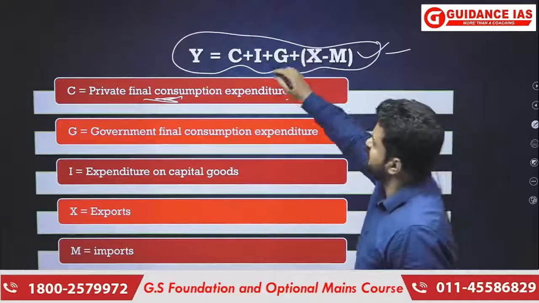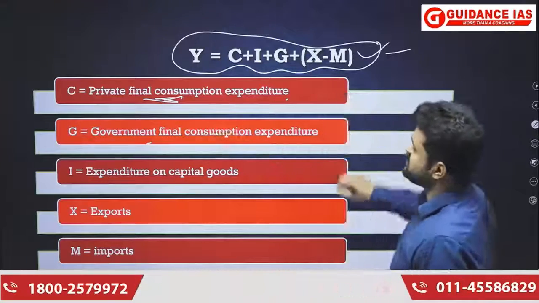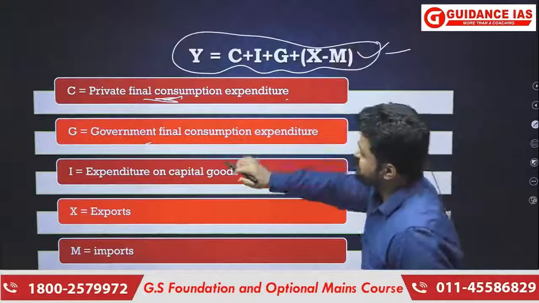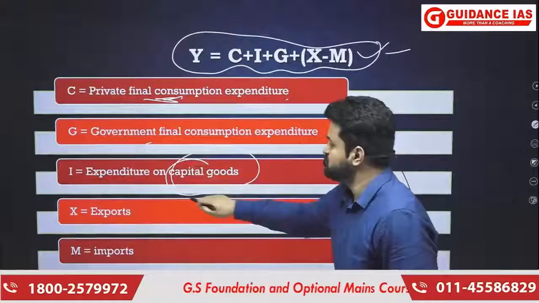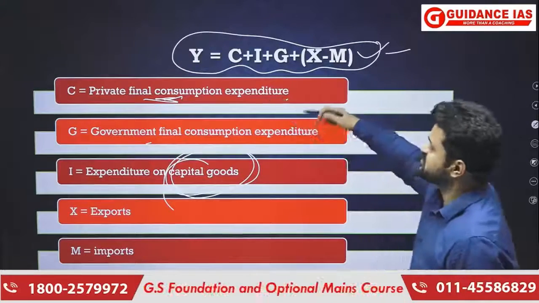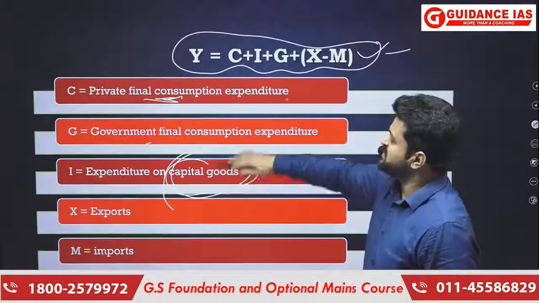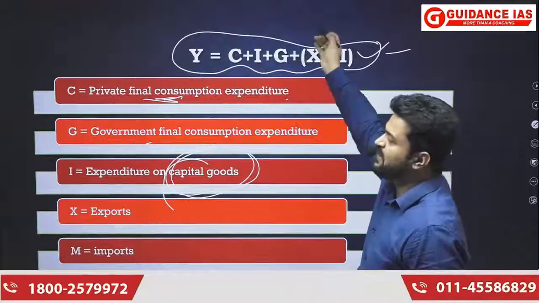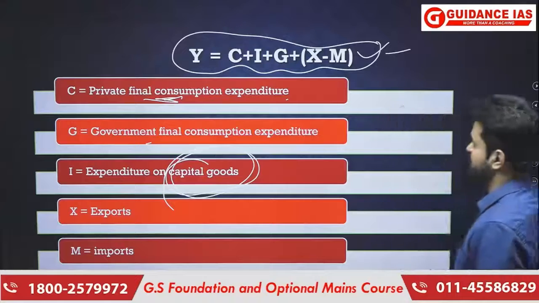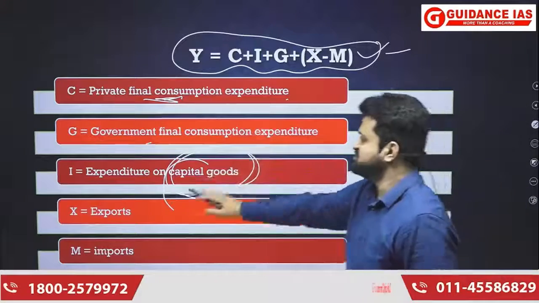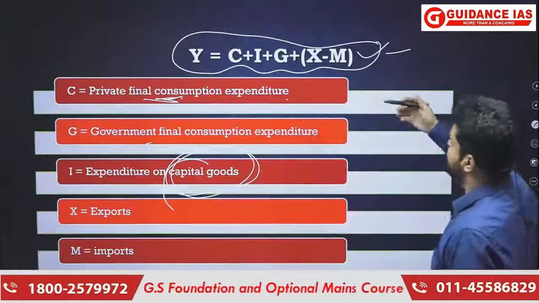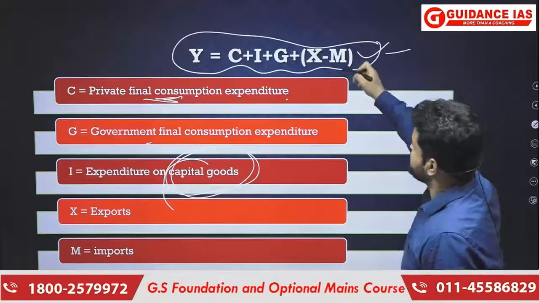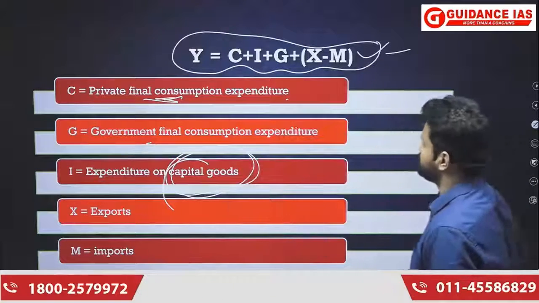G means government final consumption expenditure. I means expenditure on capital goods, as opposed to consumer goods here. And I would include the expenditure made by private as well as government. X means exports, that is the expenditure, minus M, that is imports.